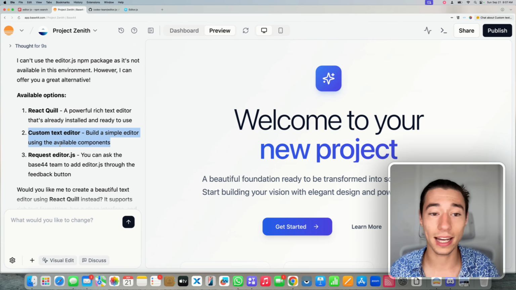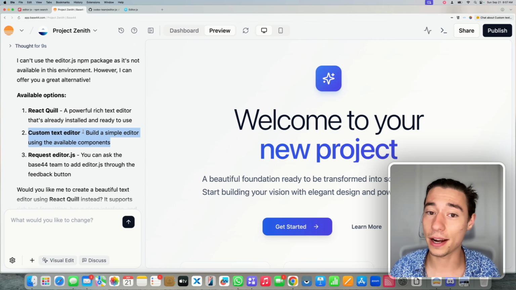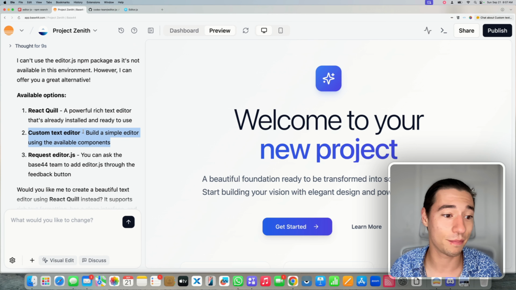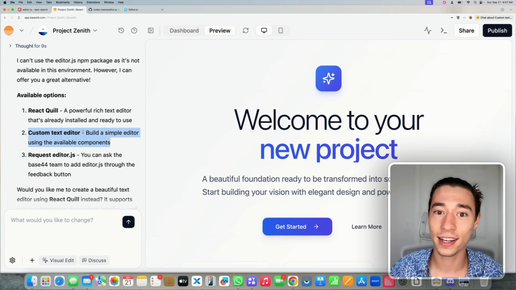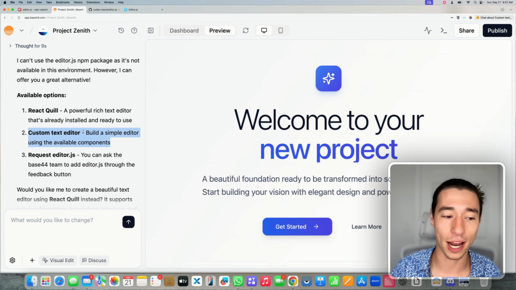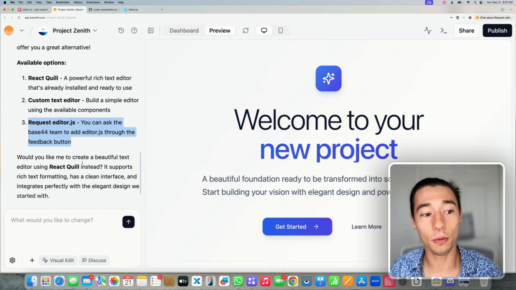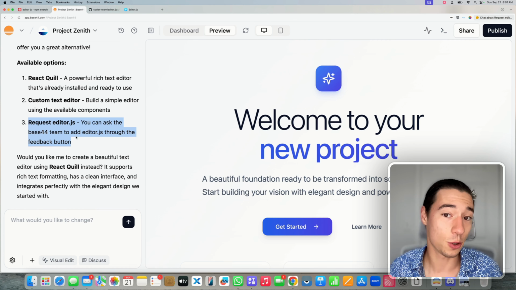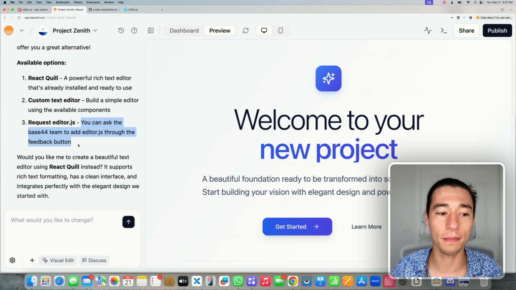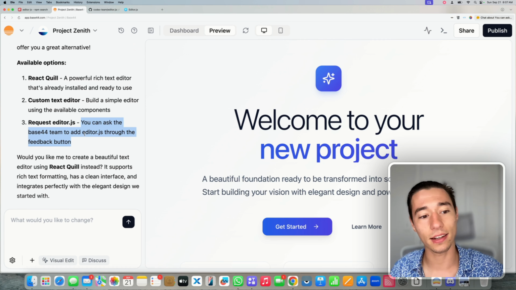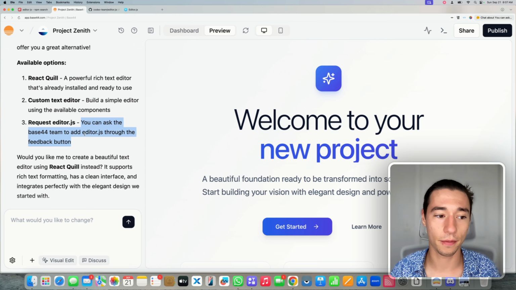It could also build a custom text editor. That is great if you like spending AI tokens, which I don't, because it's probably very easy to spend half of your credits for the month by building a text editor that looks like Notion. It's a multi-day project. And then if you want editor.js, which you should be able to add, you have to contact the Base44 support team, and they will have to manually add it into there.